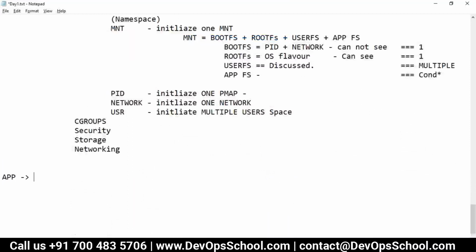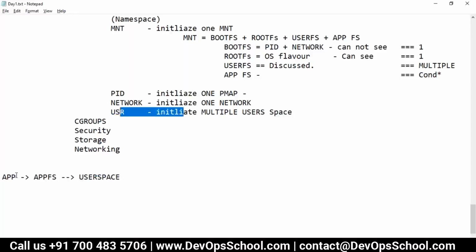Applications need an application file system, and applications run in the user's space. Have you run any application without any user? Apache you run with Apache, Tomcat with Tomcat, MySQL with MySQL. So you need one user space, and that way you get the isolation.